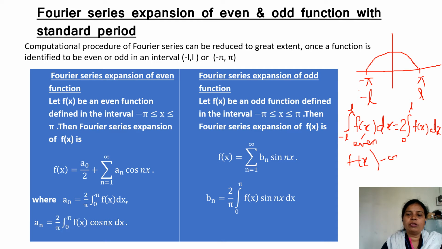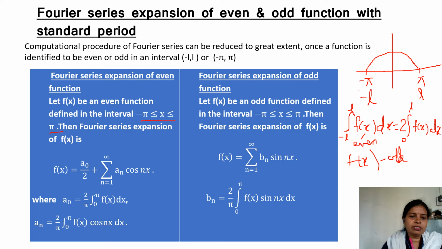Based on this concept, you can reduce the calculation of the Fourier series when it is in the interval minus pi to pi. Then you will check a0. When you integrate, a0 for an even function you can write as twice the integral of 0 to L of f of x dx. Therefore, this 2 has come.